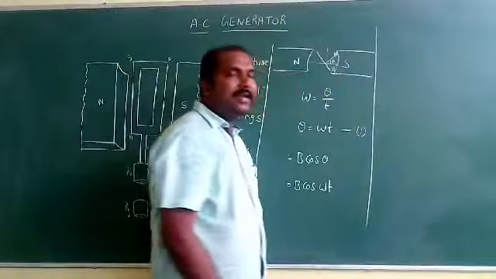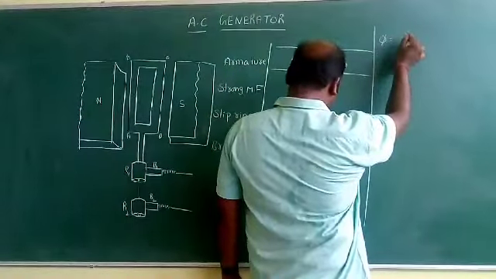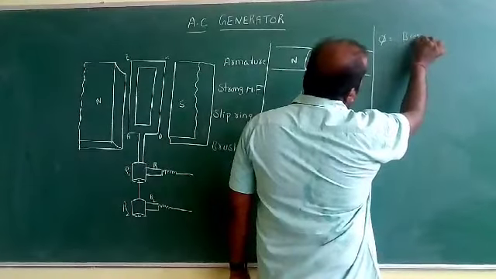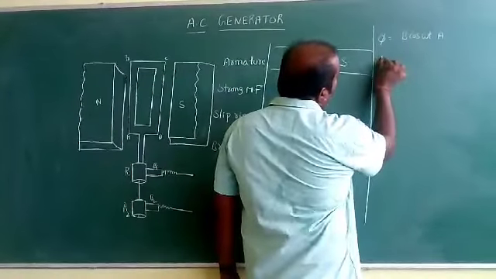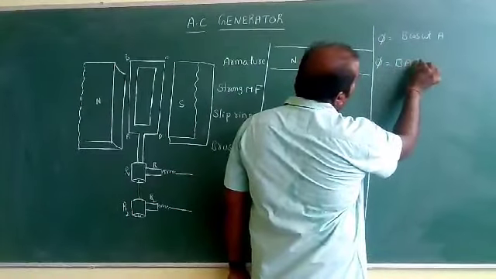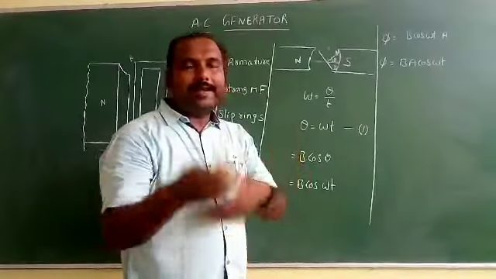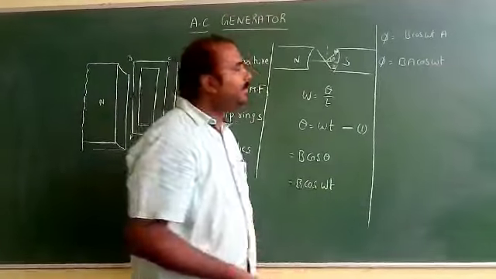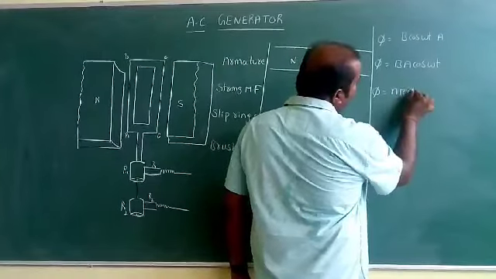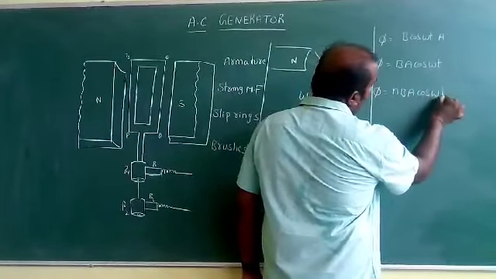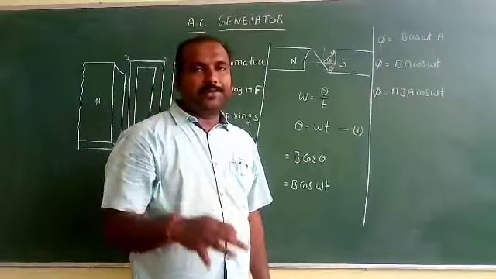Next, the magnetic flux linked with each turn of the coil is given by phi is equal to B cos omega t into A, that is, phi is equal to BA cos omega t. The total magnetic flux linked with the coil of N turns is phi is equal to NBA cos omega t. Because of this change in magnetic flux, induced EMF is produced.